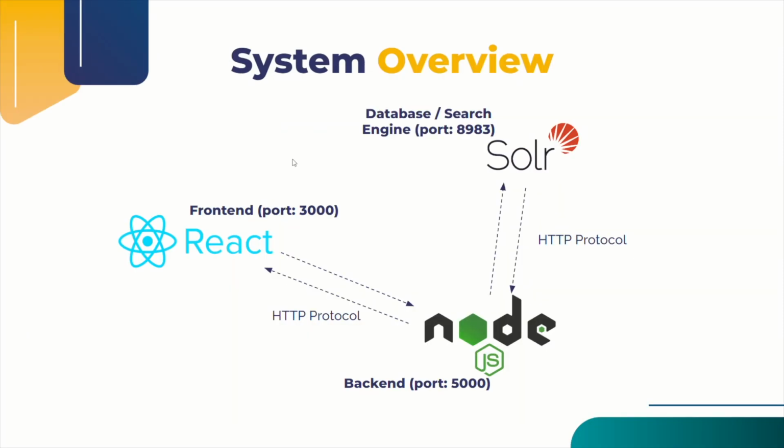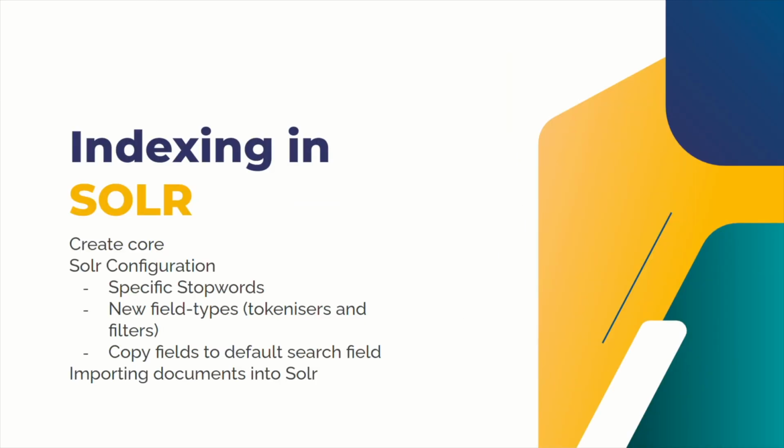This is the overview of our system. We are using React as the front end, Express as the back end, and Solr as the database. For indexing in Solr, we first create a Solr core to store our data. Then we customize stop words and add new field types that specify tokenizers and filters for querying and indexing. Then we ensure that the index fields are copied to the default search field, and we finally import the data into Solr. Now we can query Solr.